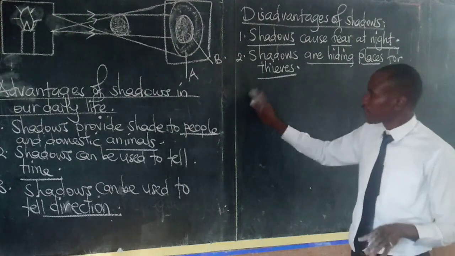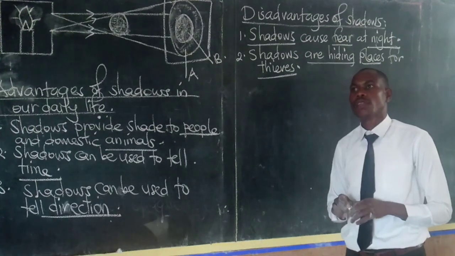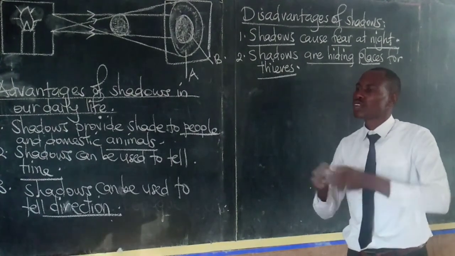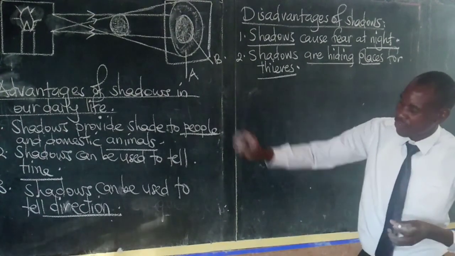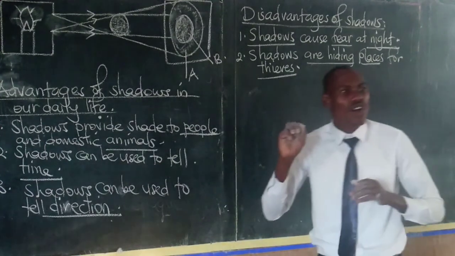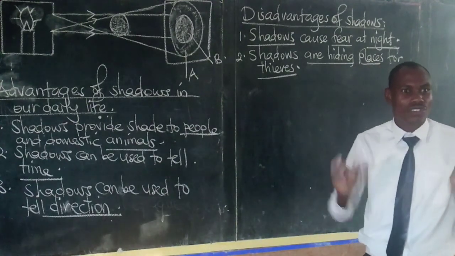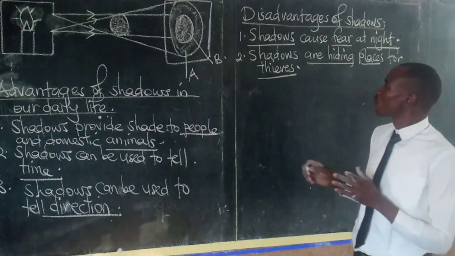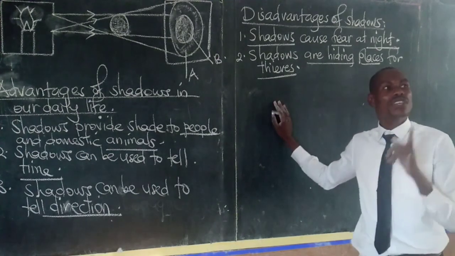Now, lastly, boys and girls, remember in primary 3 you talked about shadows. You talked about the time when the shadow is long, the time when it is short. I am going to give you an activity.